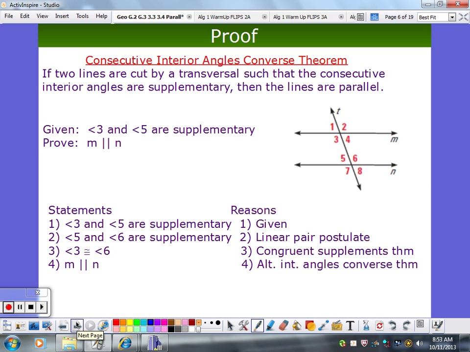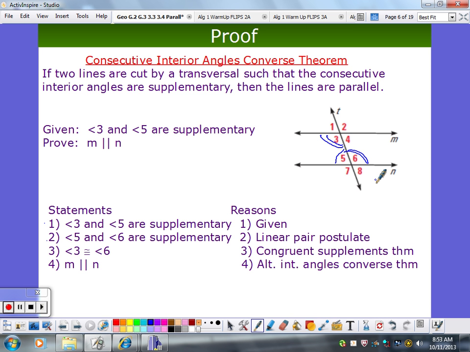Let's look at consecutive interior angles. This one assumes that you've got two supplementary angles. The consecutive interiors are supplementary. We're going to go with that as given, and we conclude the lines are parallel. Well, here's my given. So why are 5 and 6 also supplementary? Why are these supplementary? 5 and 6?